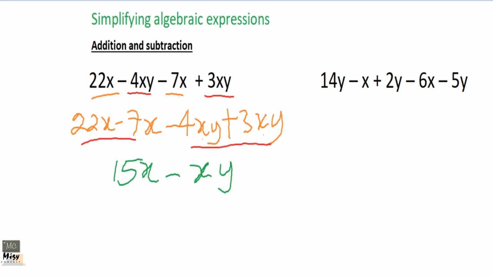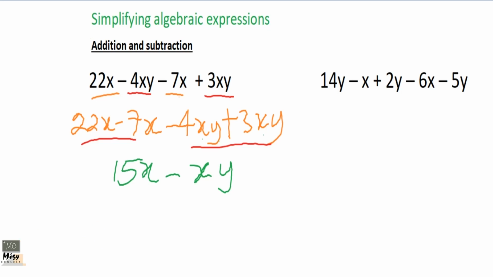Or how you treat it is, if they have the same term, you can give it a name. So xy, you can say that maybe it is a shortened form of xylophone. So minus 4 xylophone plus 3 xylophone. It will be left with negative xylophone or negative 1. Normally we don't write the 1 when the coefficient is 1. But if you like, you can write it. That is fine, if that is how you can get to understand this.